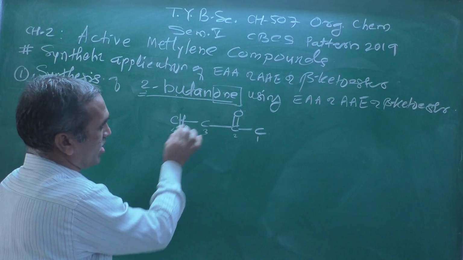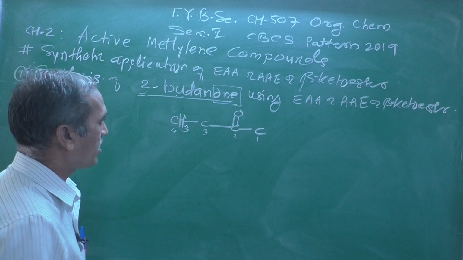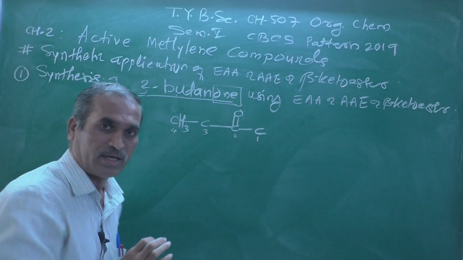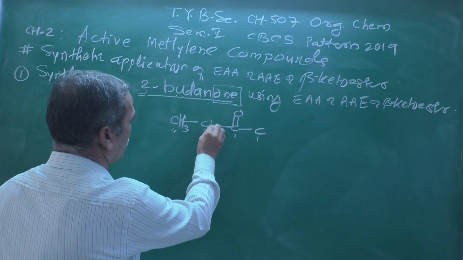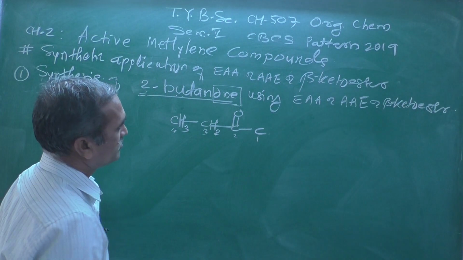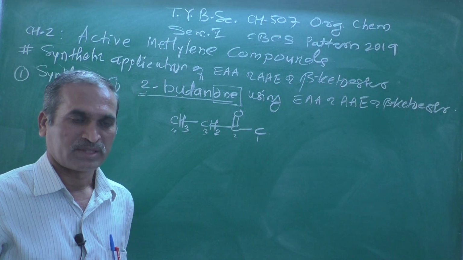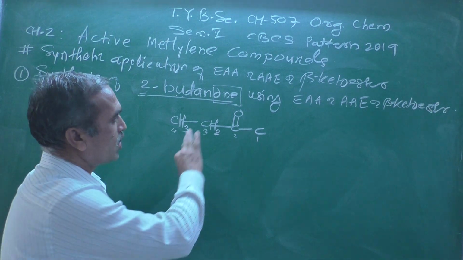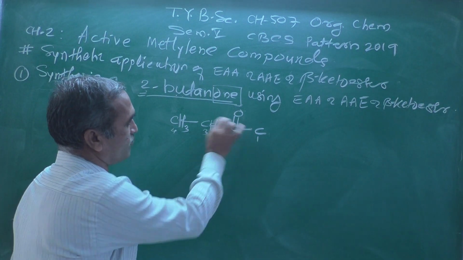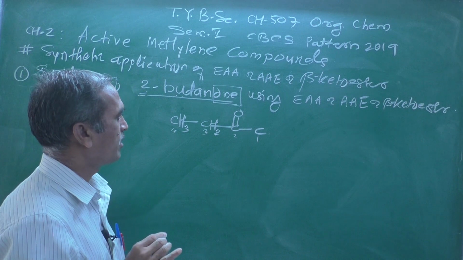Now look at carbon number 3. How many hydrogen atoms should I attach? 2 bonds are already there, so I attach 2 hydrogen atoms, CH2. The next carbon atom fulfills all its valency, 1, 2, 3 and 4, so there is no need to attach a hydrogen atom.